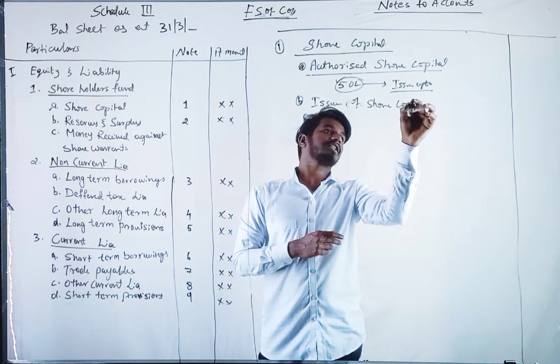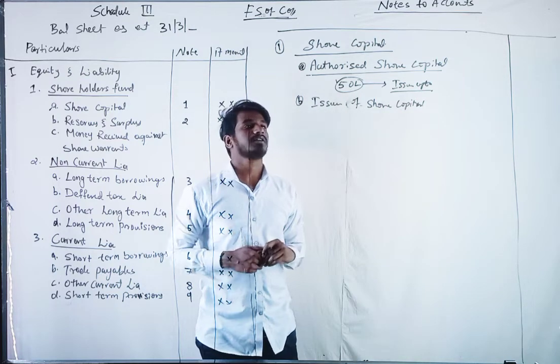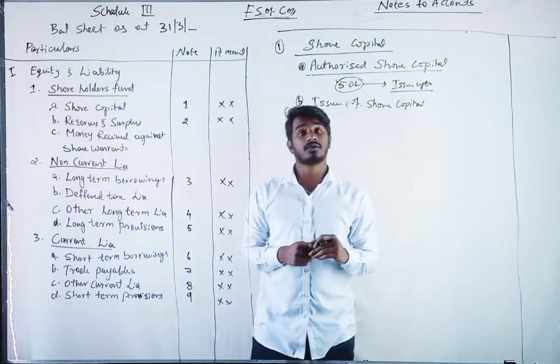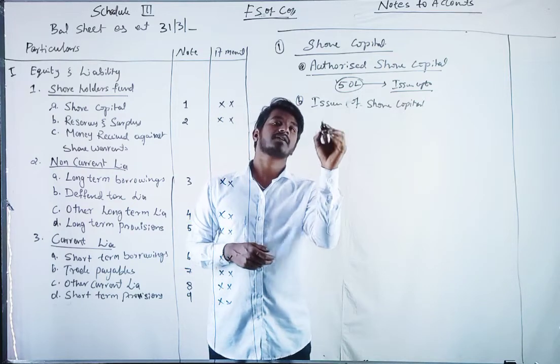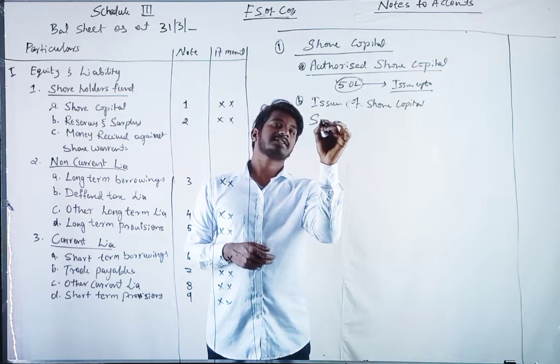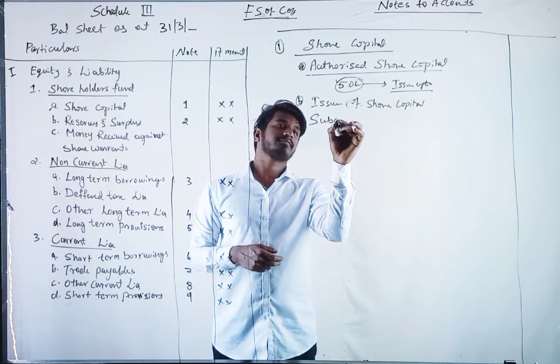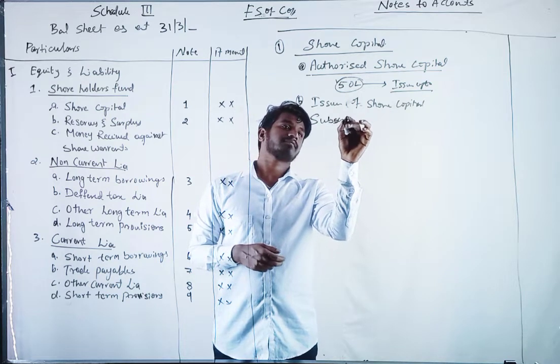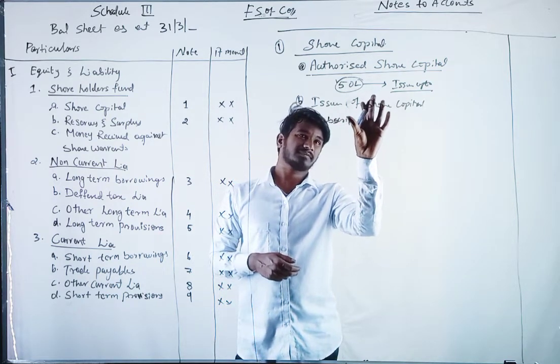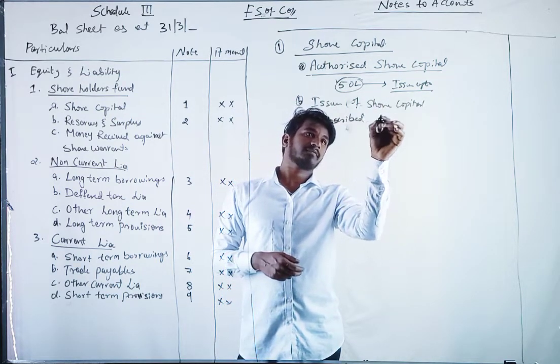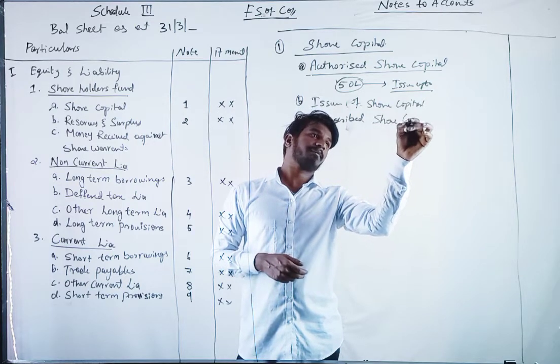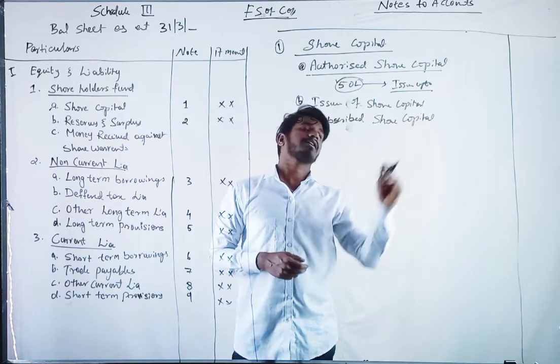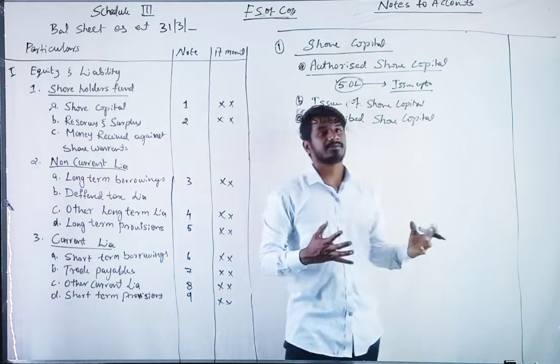Issue of share capital. You already know it from the chapter on issue of share capital, right? Third one, subscribed share capital. What do you mean by subscribed share capital?